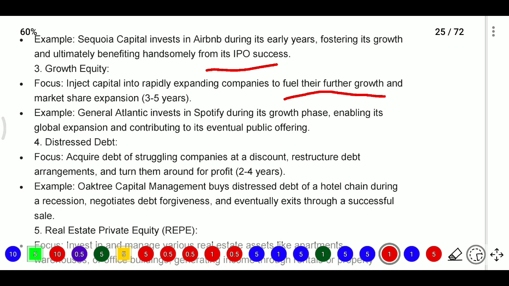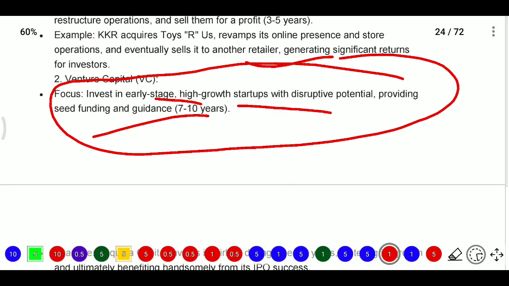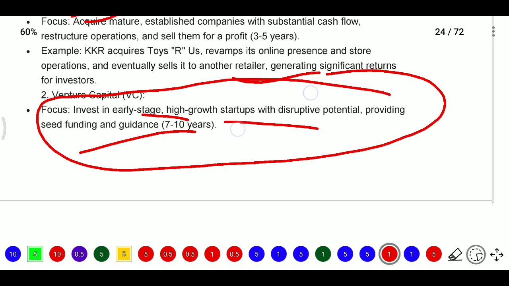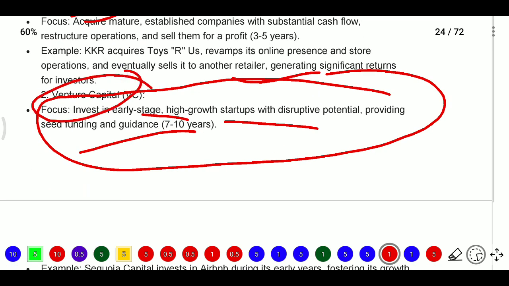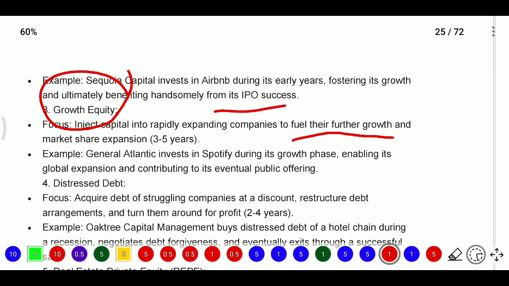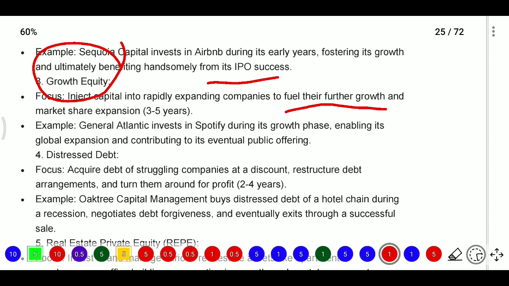Firstly we saw the first investment strategy, buyout funds, where they go with established companies. After that, venture capital, which is early-stage companies. After that, growth equity, which is rapidly growing companies like Spotify, and they will invest in those companies.